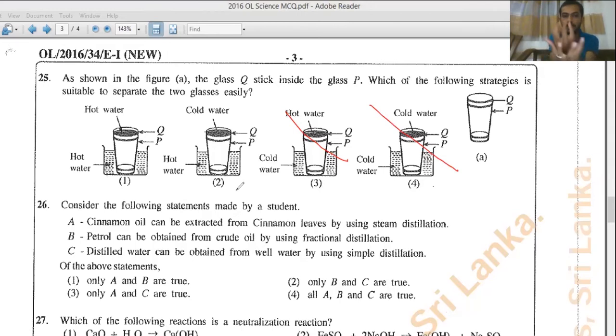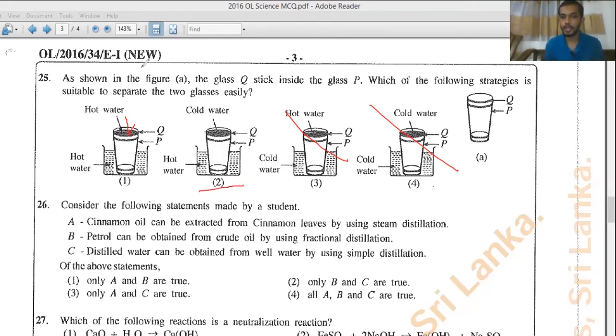Out of the rest, if you apply hot water to Q, what will happen? Q will also be expanded. So P will be expanded and Q will also be expanded, and Q will still be stuck inside the glass P. To contract Q, you should apply cold water, so this glass will shrink slightly. And if you apply hot water to P, the glass will expand so that you can easily take the glass Q out from glass P. So the answer should be the second answer.